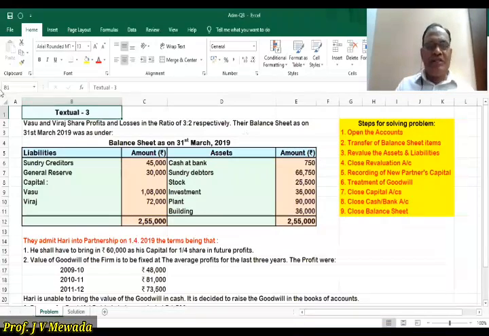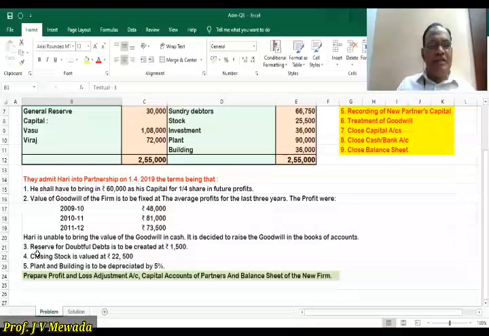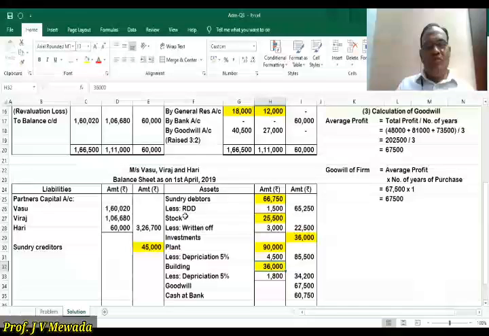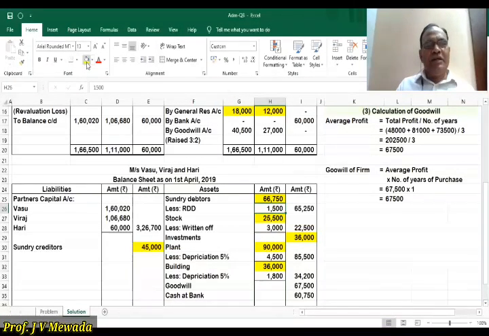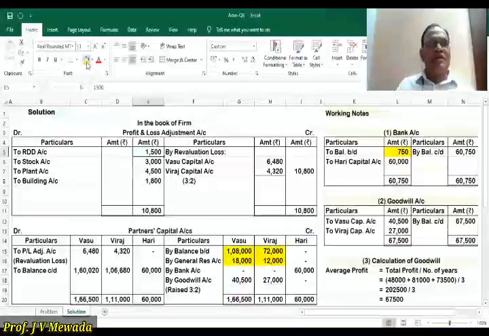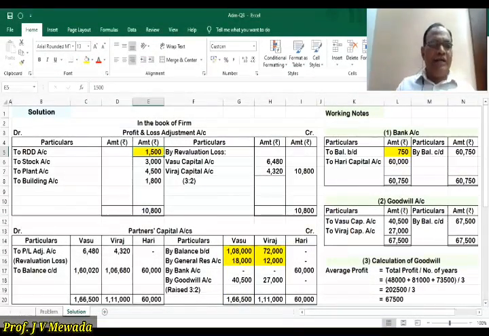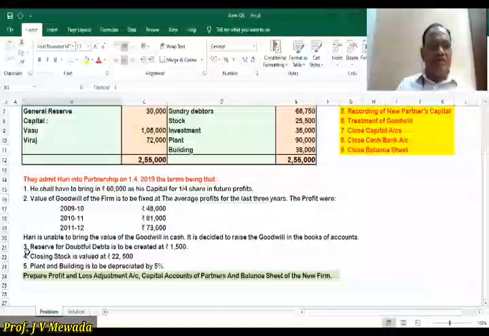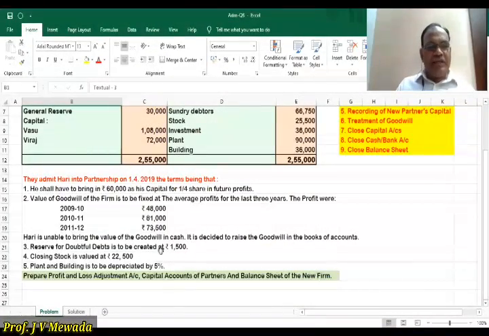Now revalue the assets and liabilities. Now from the given adjustments, adjustment number 1 we will ignore now, second we are going to ignore, third we will see: reserve for doubtful debts is created at 1,500. So from debtors we are going to subtract 1,500. They have already given the amount 1,500. So after subtracting, we'll get 65,250. And second effect, RDD is a loss. So on the debit side of profit and loss adjustment account, we are going to write to RDD account.